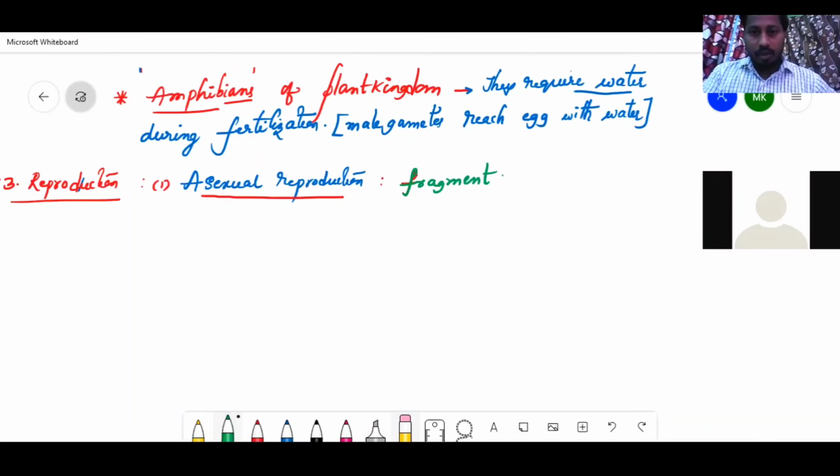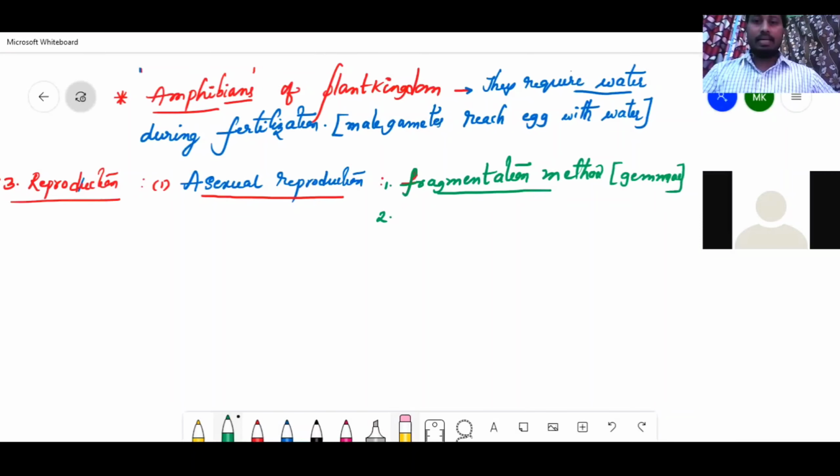One is the fragmentation method, you can please write in bracket gemmae.